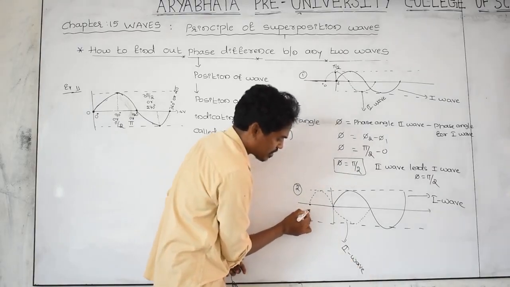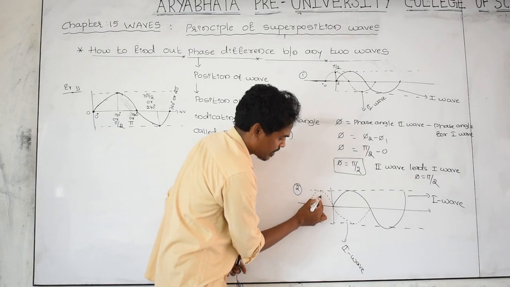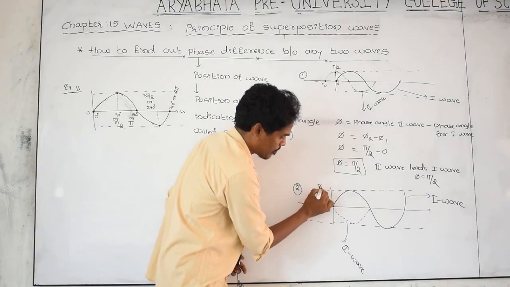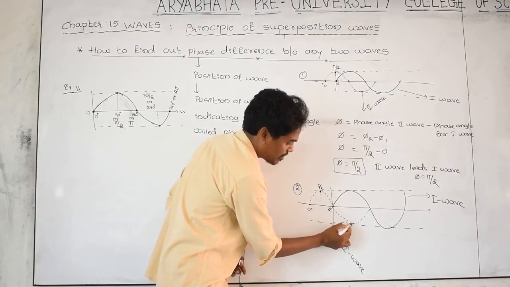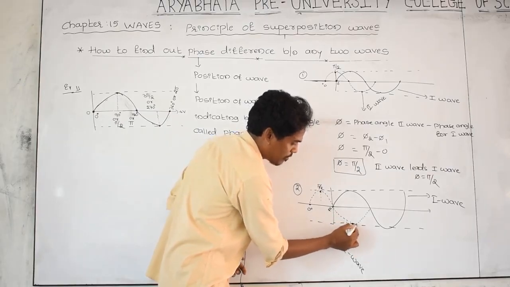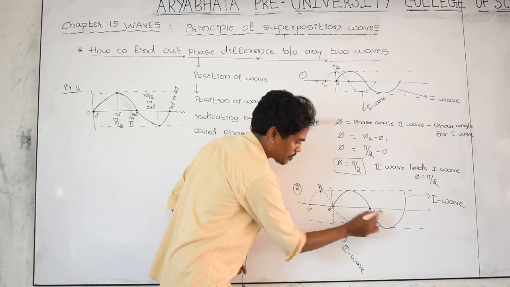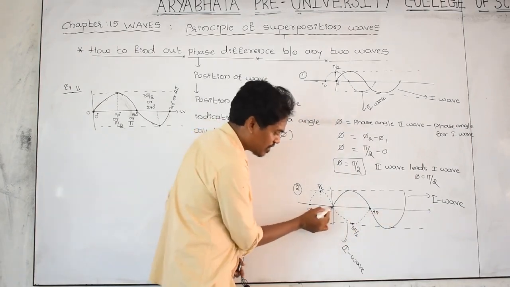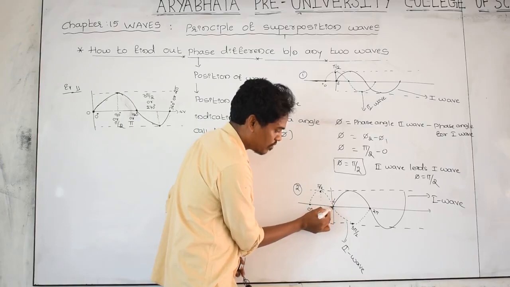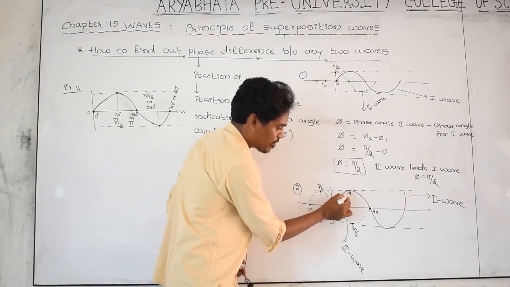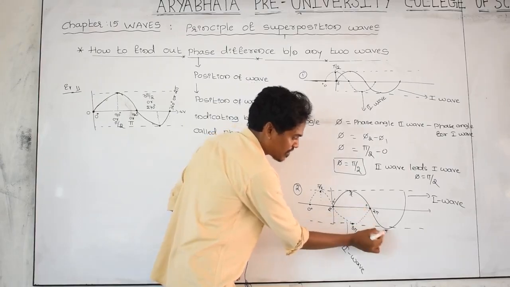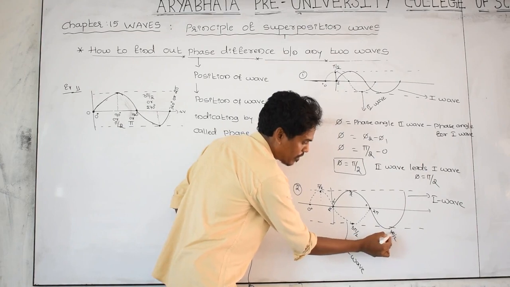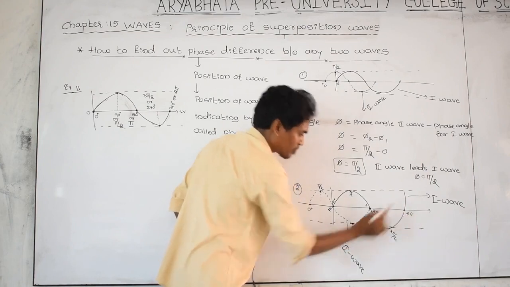For second wave, here 0 degree. Here pi by 2. For second wave, this is pi. For second wave, this is 3 pi by 2. For second wave, this is 2 pi. And for first wave, this is 0 degree. For first wave, this is pi by 2. For first wave, this is 180, means pi. For first wave, this is 3 pi by 2. For first wave, this is 2 pi.